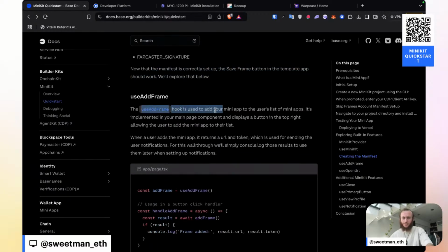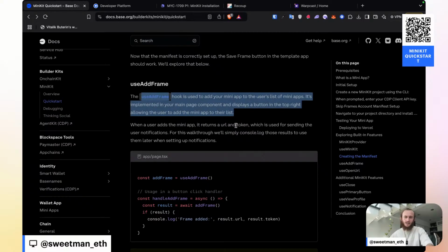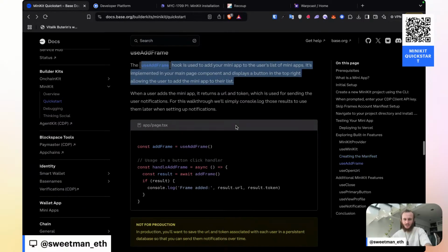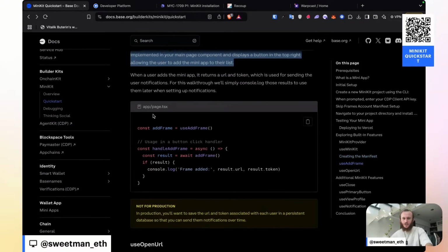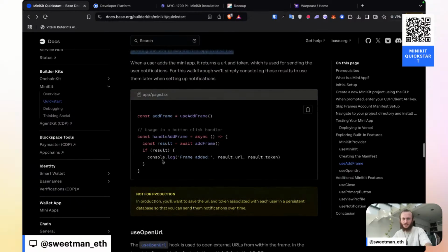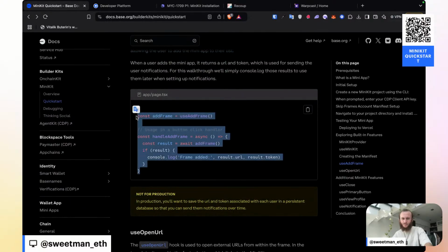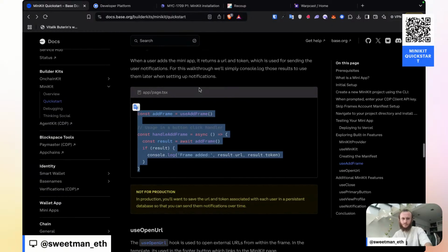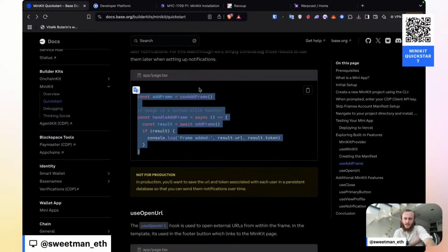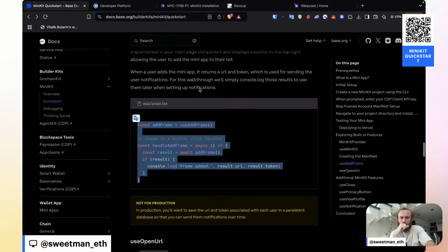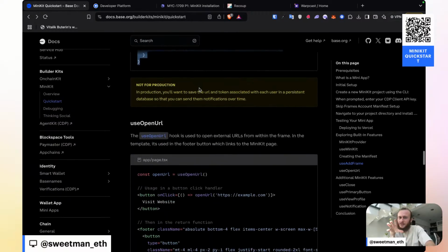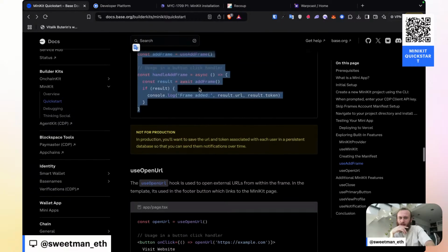Use the use add frame hook to add your mini app to the user's list of mini apps. It's implemented in your main page component and displays a button in the top right, allowing user to add the mini app to their list. So this should be in our main homepage. So let's try adding that. It looks like this is a button that I don't know that we have added.